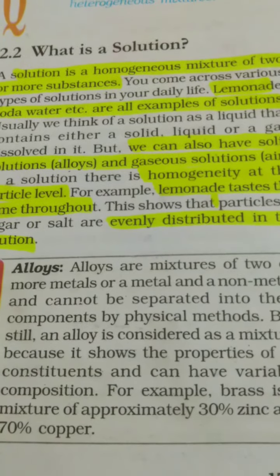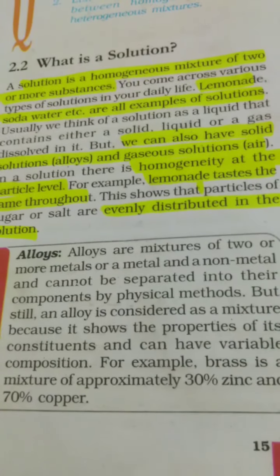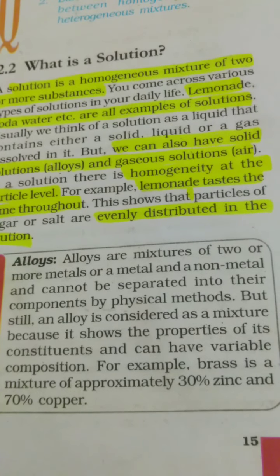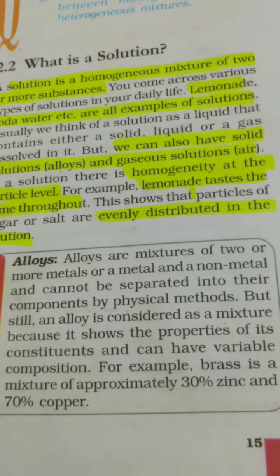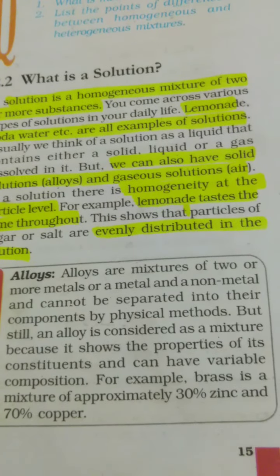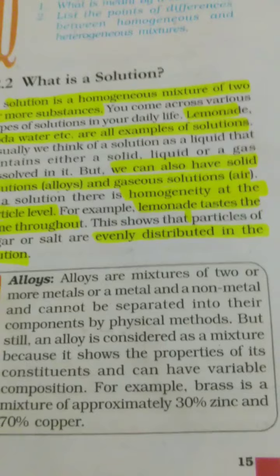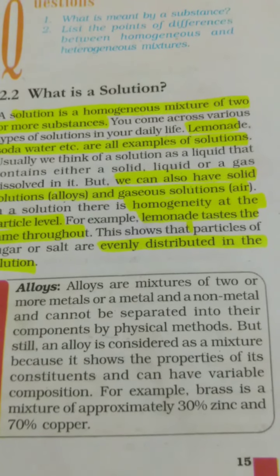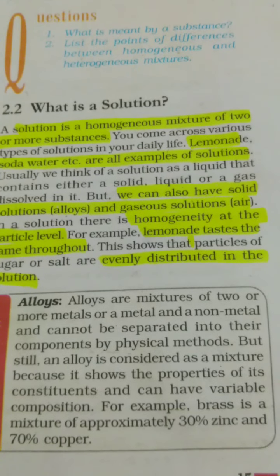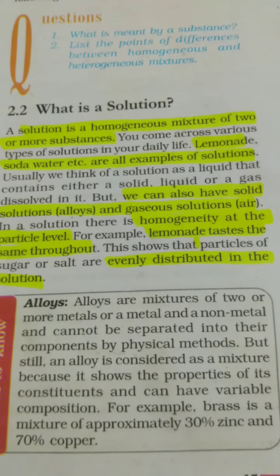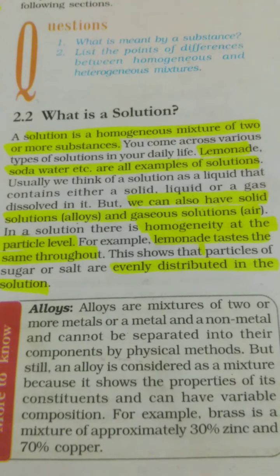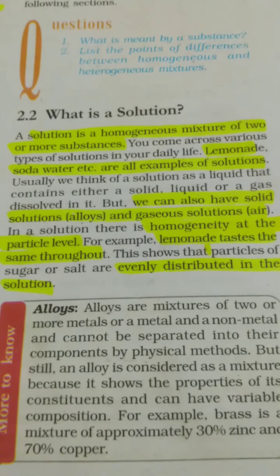An alloy is also called a solid solution. Why? Because the metals are mixed in a fixed ratio in their molten state. I am saying molten, not melted, because when the temperature goes very high, the metal starts melting, and that is called the molten state. So in the molten state of metals, some non-metal or some other metal is mixed, and then they are solidified and they become better. They become more corrosion resistant. They become harder and more elastic, etc.